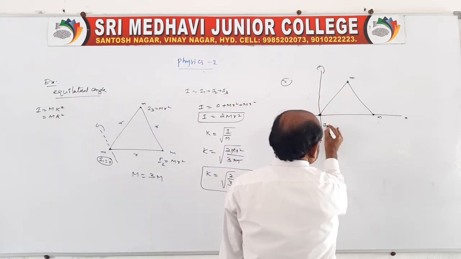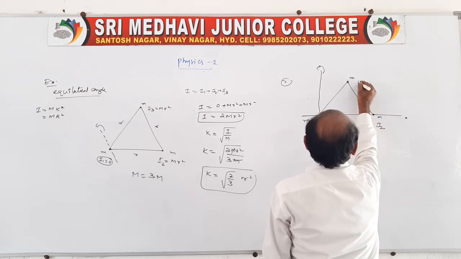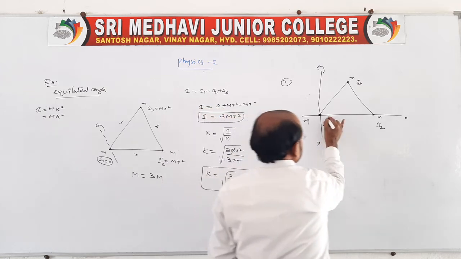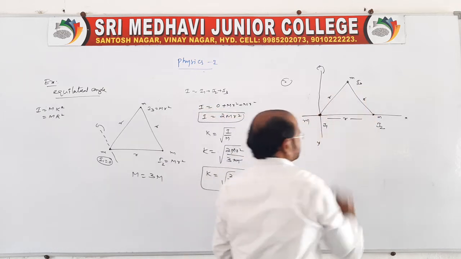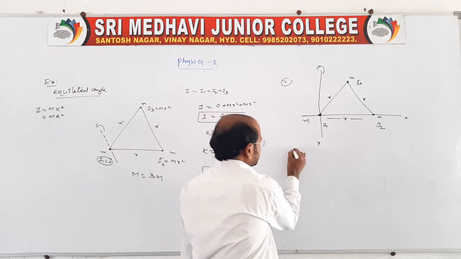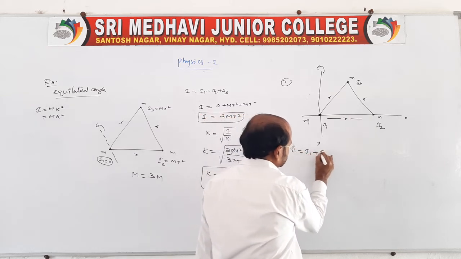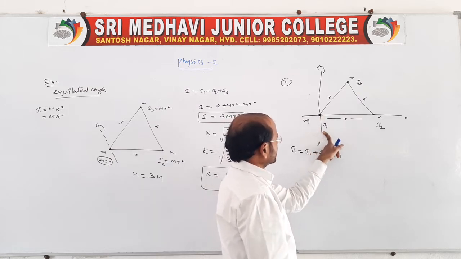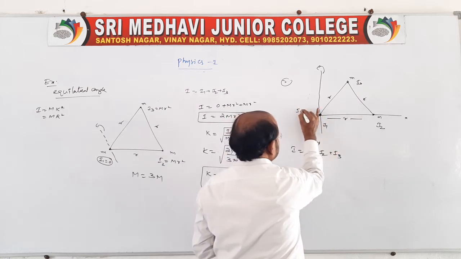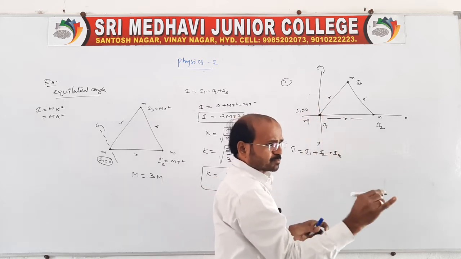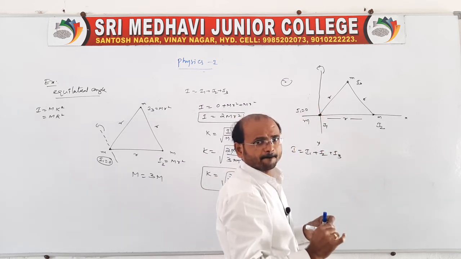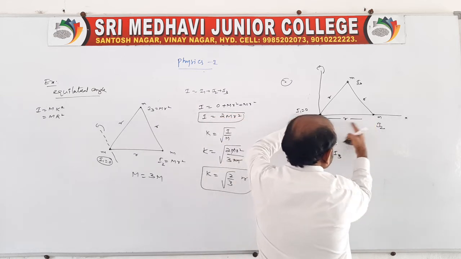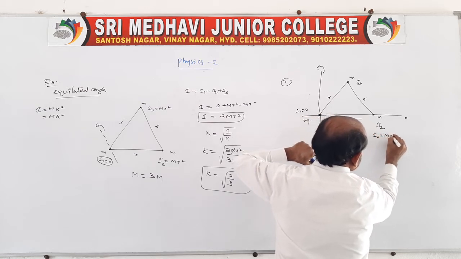Of course, moment of inertia I1, moment of inertia I2, moment of inertia I3. It is an equilateral triangle, therefore the distances are r, r, r. Your total moment of inertia will be I is equal to I1 plus I2 plus I3. Here the axis passes through the first particle, as I just told you, if the axis passes through that point it is 0 because there is no distance. So I1 is equal to 0. What about I2? The distance is given, therefore I2 is equal to mr square.